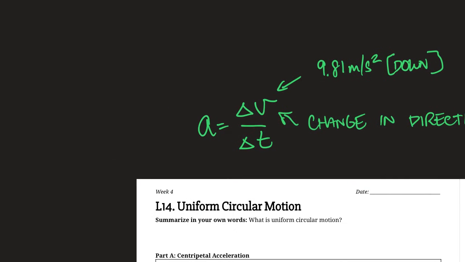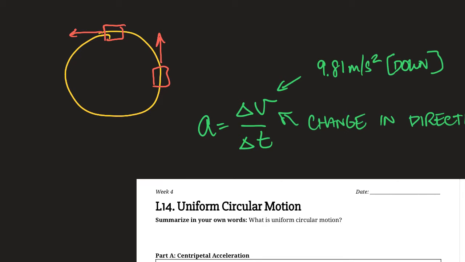For example, if you're in a car on a circular track, right? Over here, if you're driving this way, your velocity is going to be in this direction. Over here, it's going to be in this direction. Over here, it's going to be in this direction, etc., right? So even if you're driving at like 25 kilometers per hour the whole time, your direction is constantly changing. So we actually do consider that an acceleration as well.